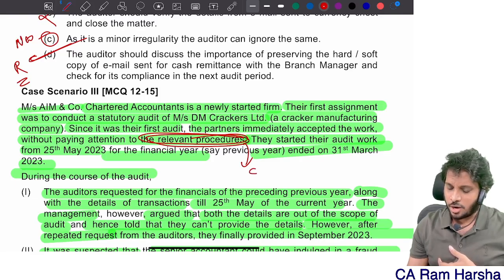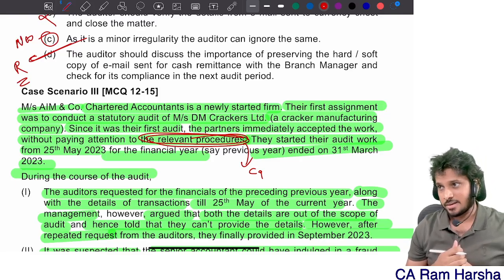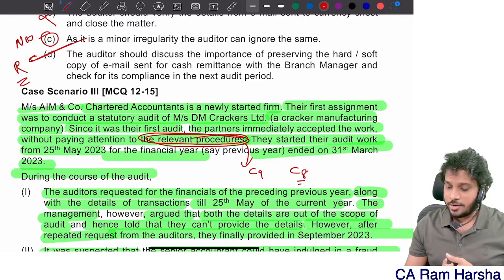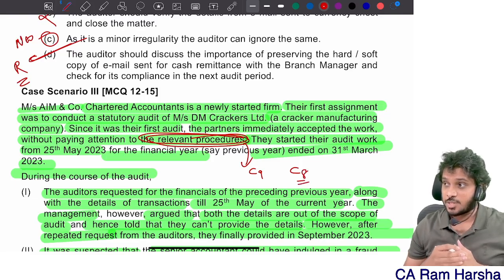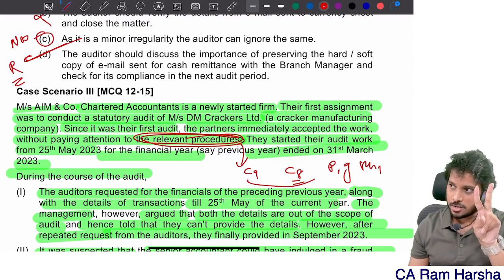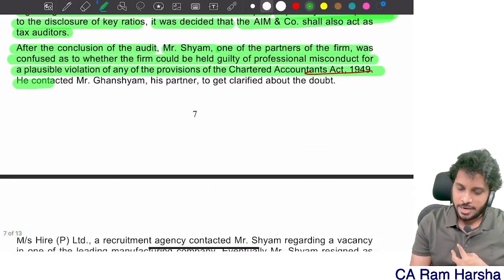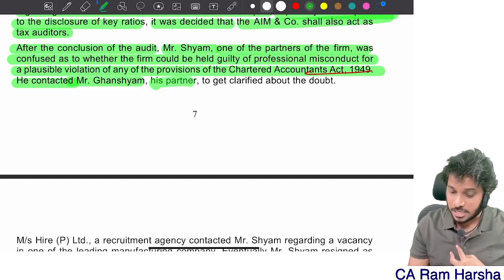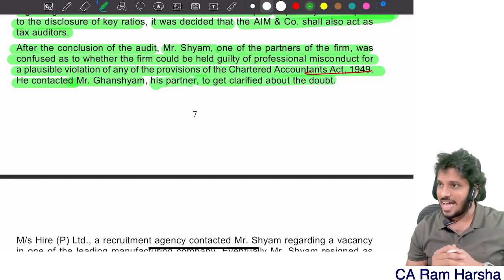Do not accept the audit of a company without checking compliance under the Companies Act, clause number 9. Do not accept the audit without checking compliance with clause number 8, communication with the previous auditor. Both are dealt with under Part 1 of Schedule 1. Both are not compliant. He contacted Gyan Shyam, another partner, to get clarified about the doubt.